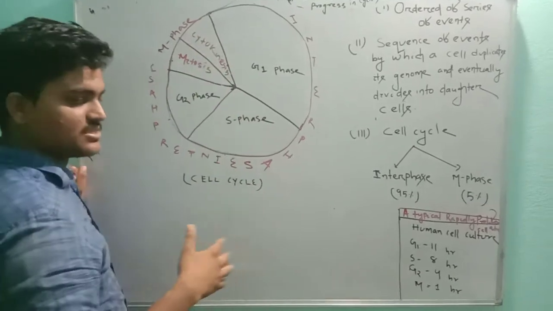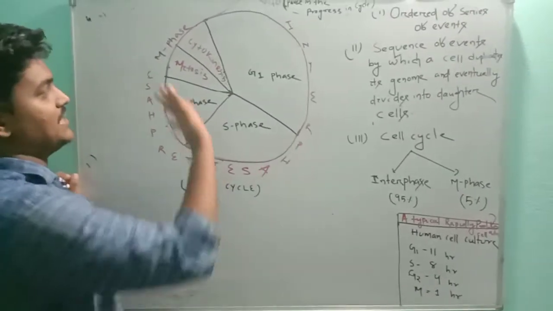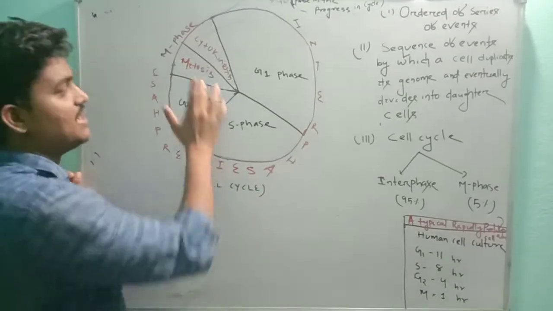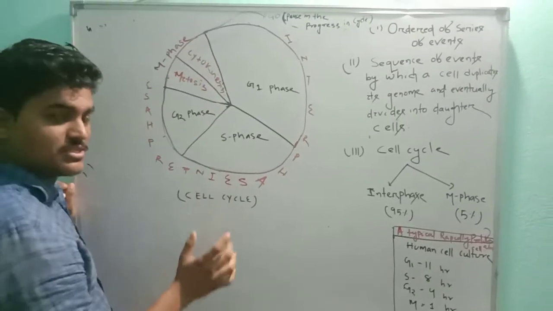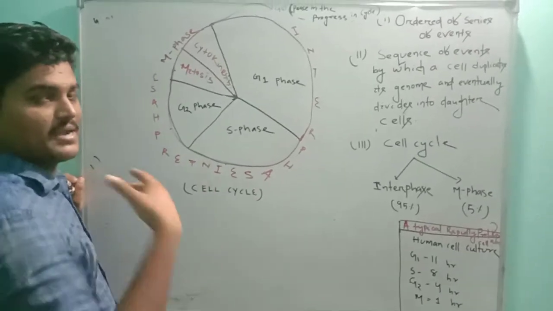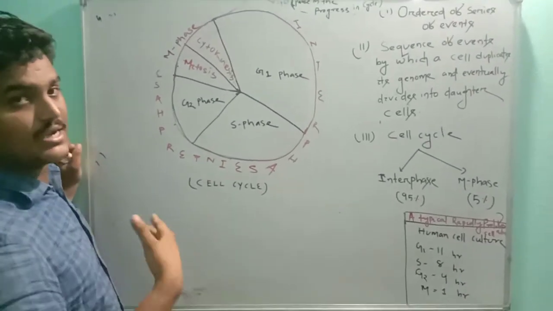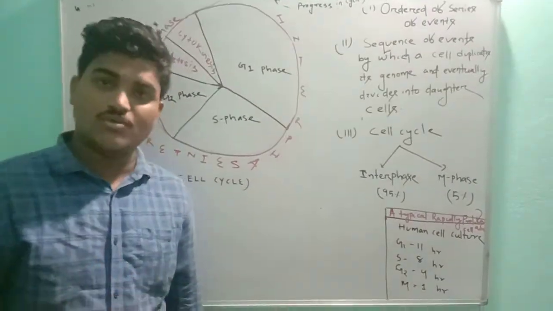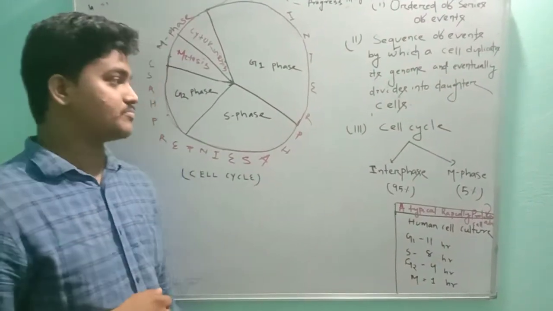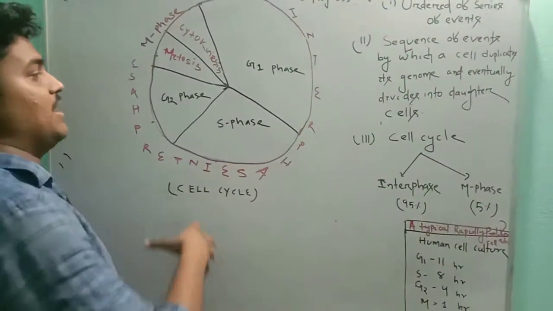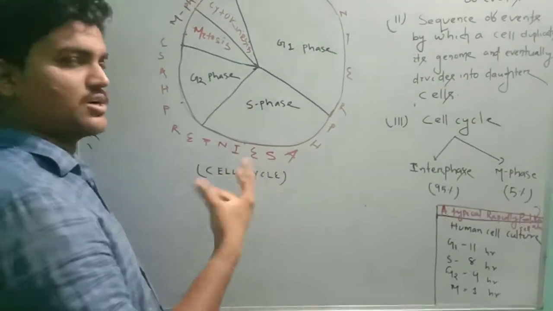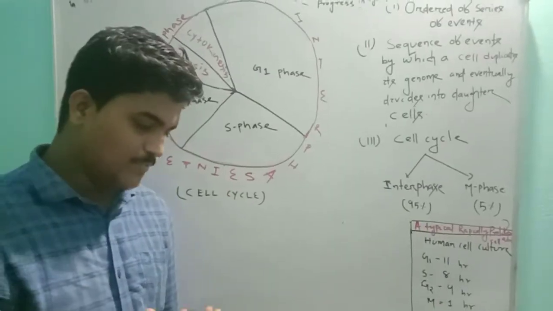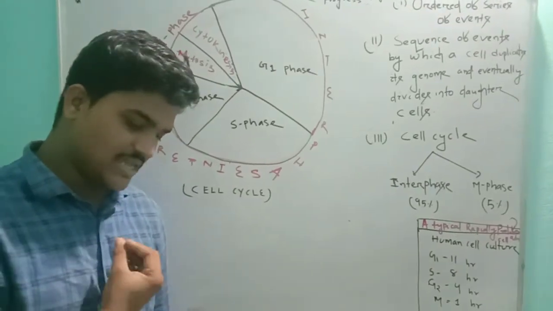In the M phase, the cell actually divides, and this M phase consists of two parts: karyokinesis and cytokinesis. And karyokinesis has four parts: prophase, metaphase, anaphase, and telophase. After that, the cytoplasmic division of the cell occurs and two new daughter cells are produced. So this is the shortcut idea, the gist of cell cycle. In simple words, what is cell cycle?